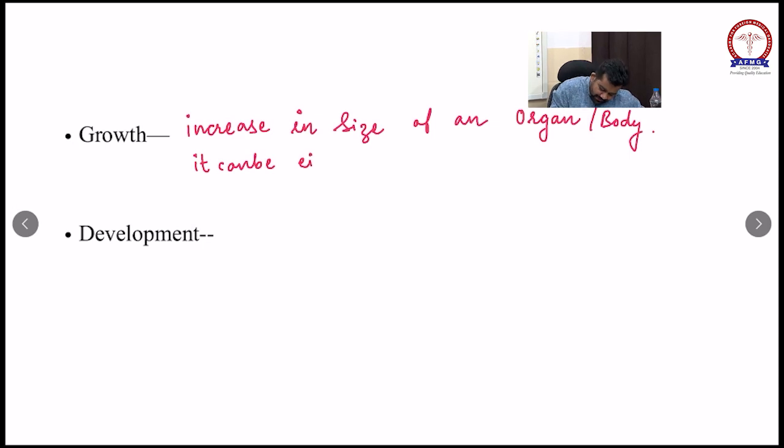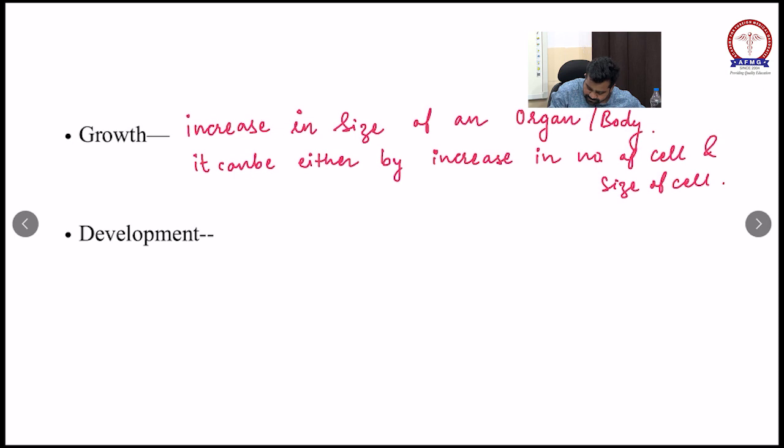It can be either by increase in the number of cells and size of the cell. So this is termed as growth.